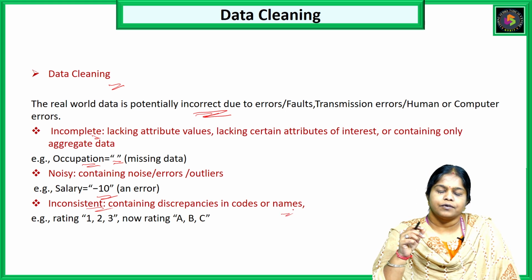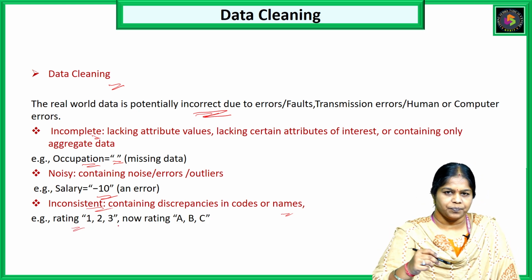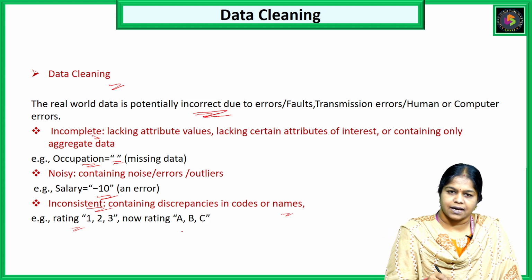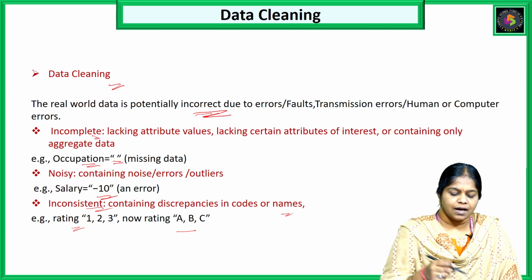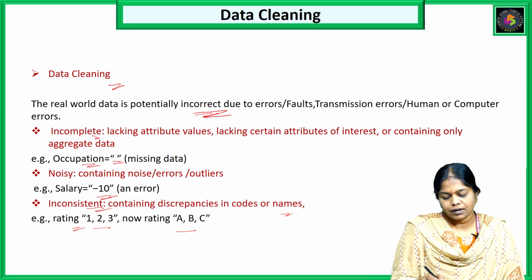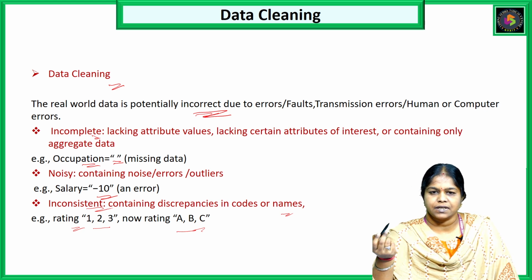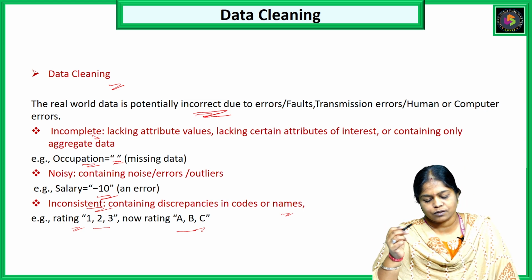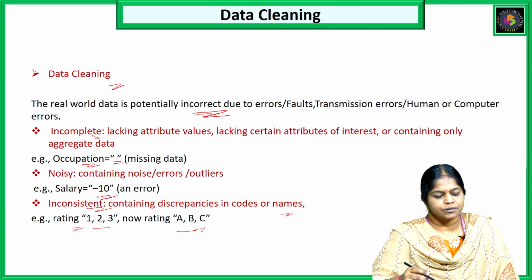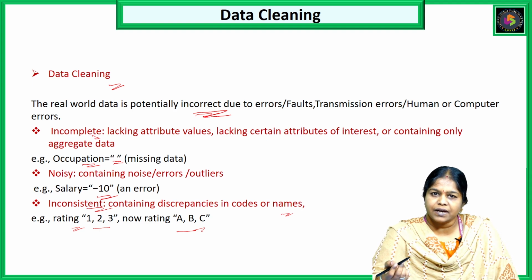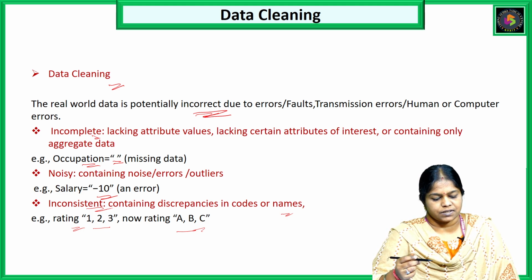For example, for a particular concept, initially we have rated it as 1, 2 and 3, and the second time we have rated it as A, B, C. So there is a variation in rating. We have to use 1, 2, 3 or A, B, C consistently, not a different 1, 2, 3 or A, B, C for the first time or the second time. This is a variance or discrepancy in the names or some codes. So this is about the data cleaning methods, where we can work on the incorrect data for further processing.